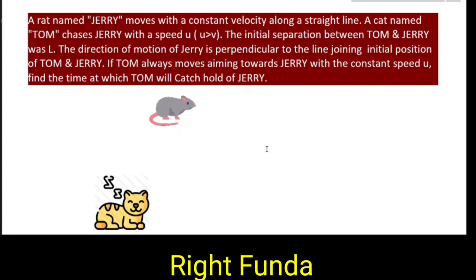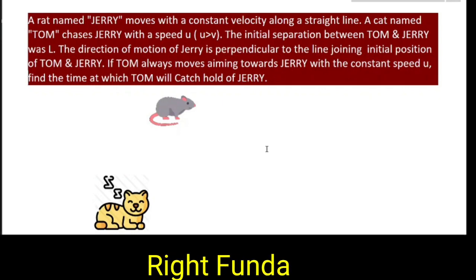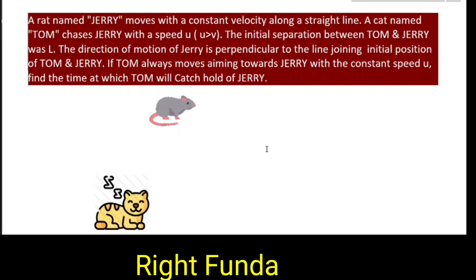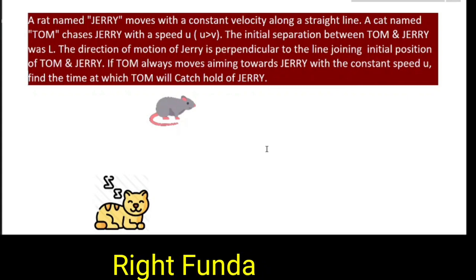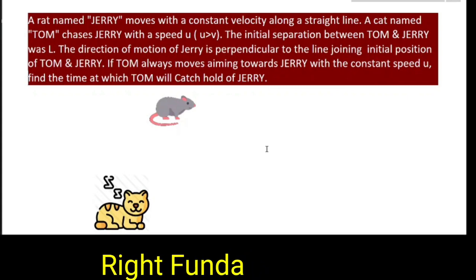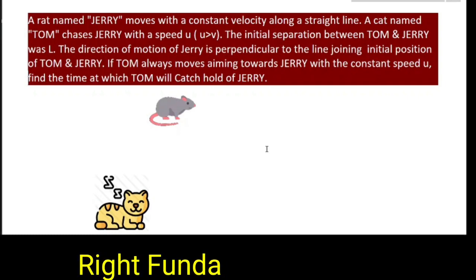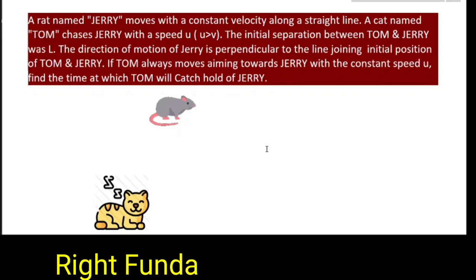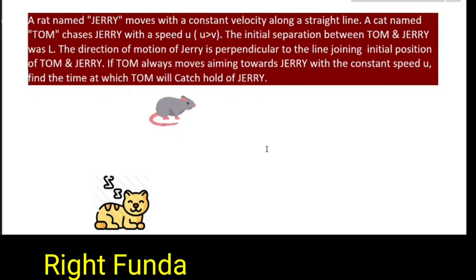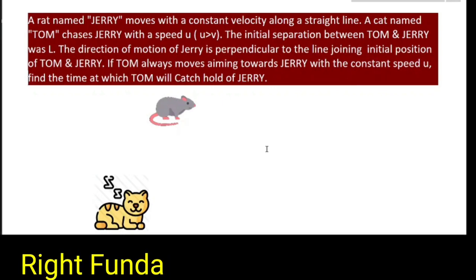The initial separation between Tom and Jerry was L. The direction of motion of Jerry is perpendicular to the line joining the initial positions of Tom and Jerry. If Tom always moves aiming towards Jerry with a constant speed u, find the time at which Tom will catch hold of Jerry. After what time will Tom catch Jerry?